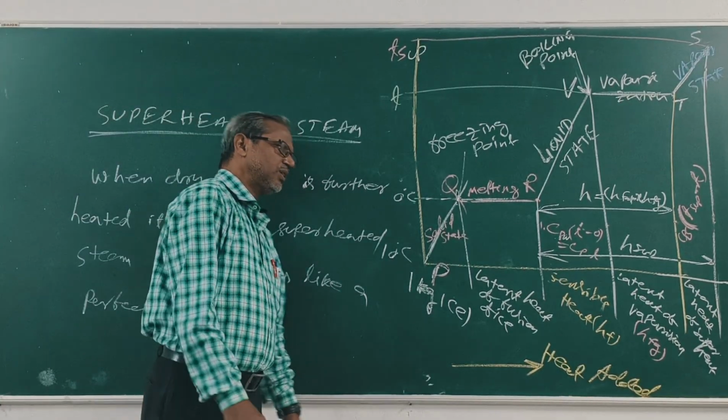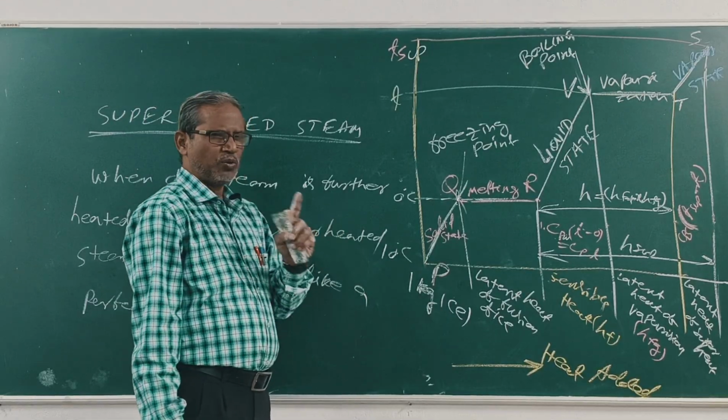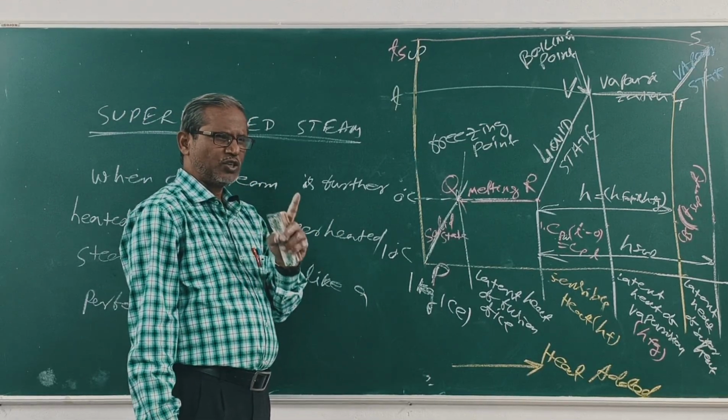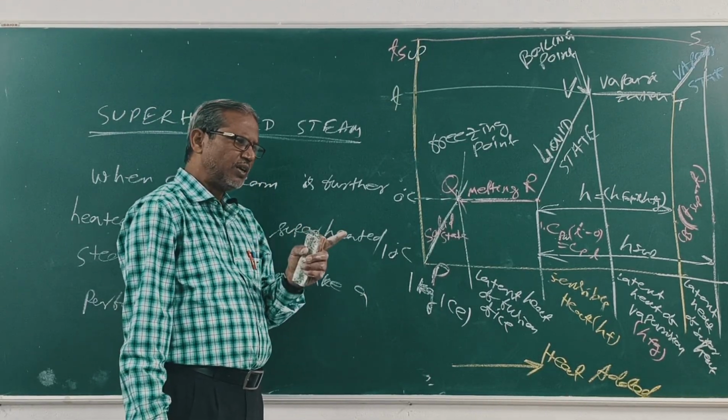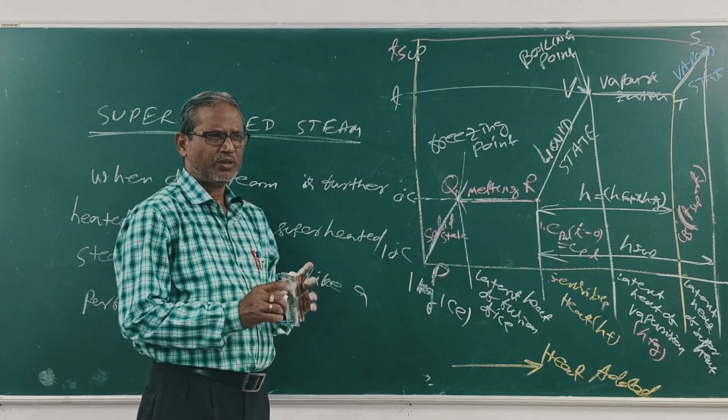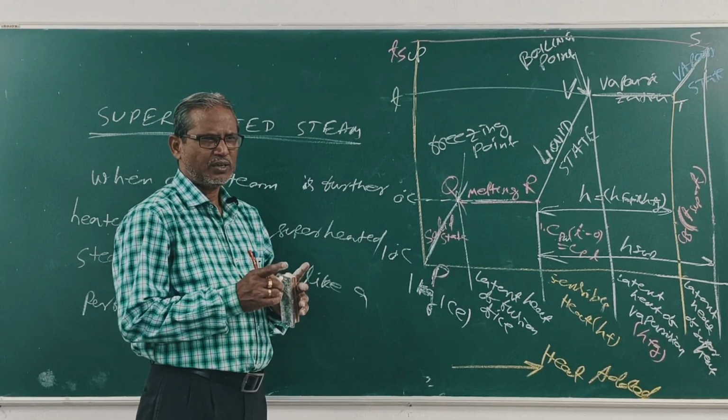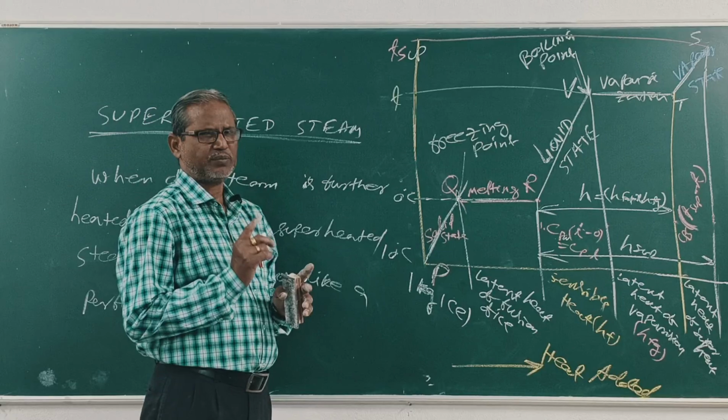Right? So the volume of 1 kg of superheated steam is more than 1 kg of dry steam, which is more than 1 kg of wet steam. Clear?